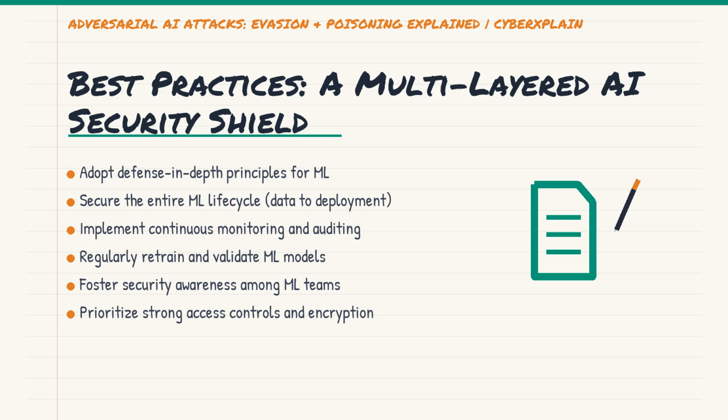This includes strong access controls, encryption, continuous auditing, and regular retraining and validation of your models. It also involves fostering security awareness among data scientists and engineers, making sure everyone understands the unique attack vectors associated with AI. Think of it as building a multi-layered shield around your AI.